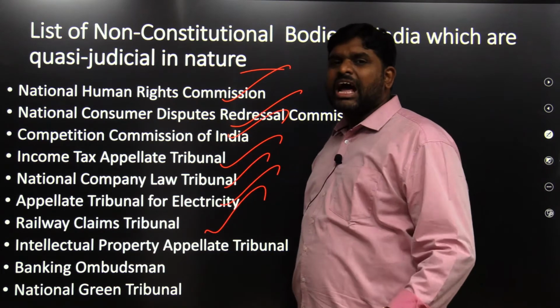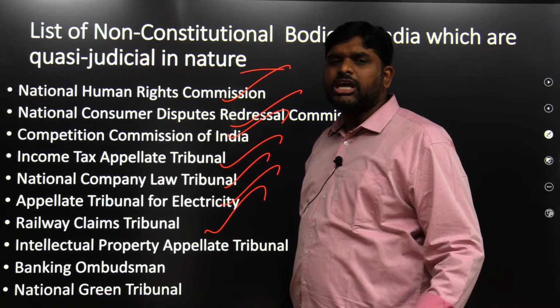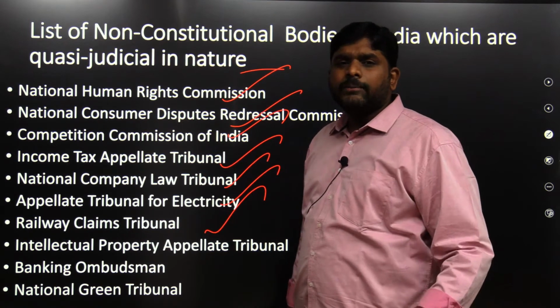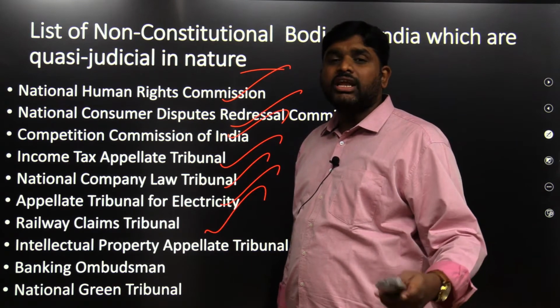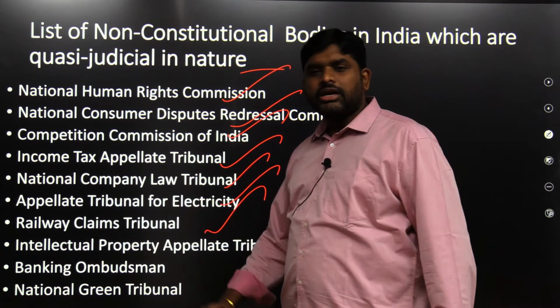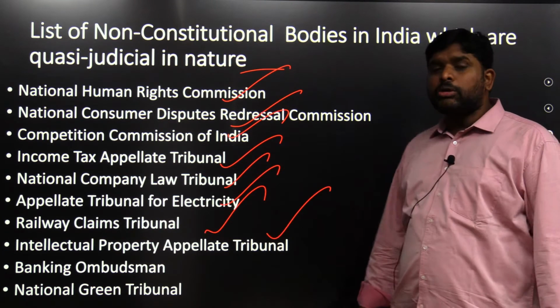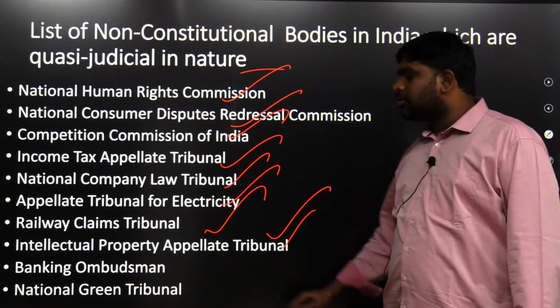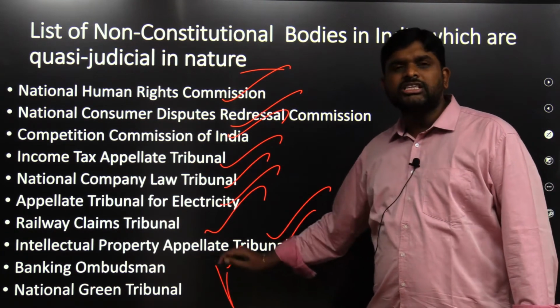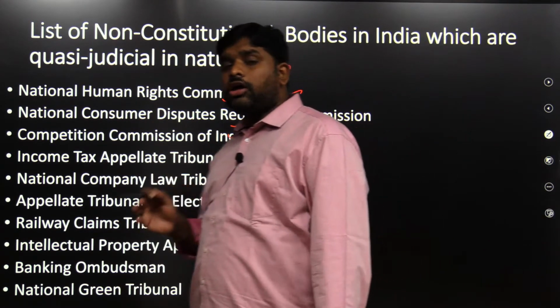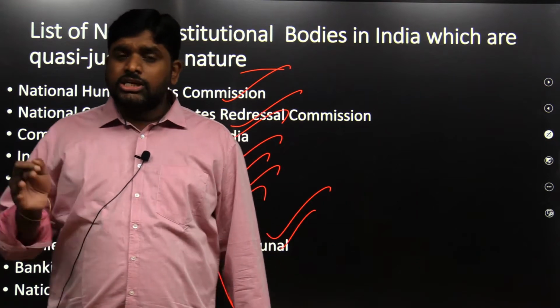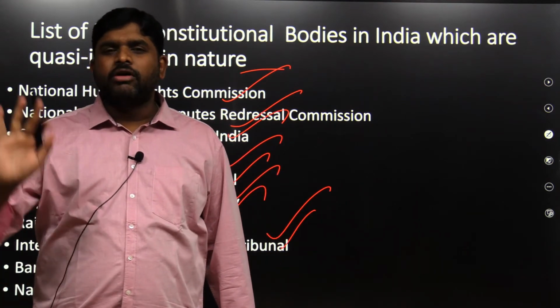Or my land has been acquired by the Indian Railways for the laying of a railway line, but they didn't compensate me. If I approach the government and no one is bothered, then I can go to the Railways Claims Tribunals. Then there are the Intellectual Property Right Appellate Tribunal, Banking Ombudsman, and the recent one, the National Green Tribunal. These are the non-constitutional statutory quasi-judicial bodies.